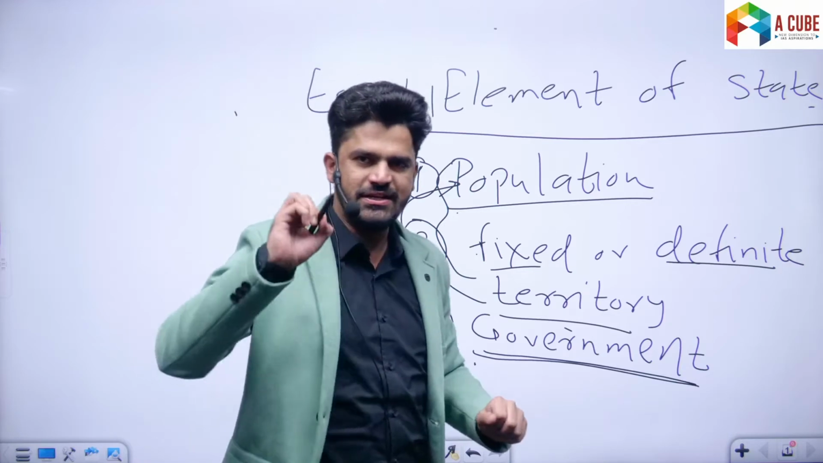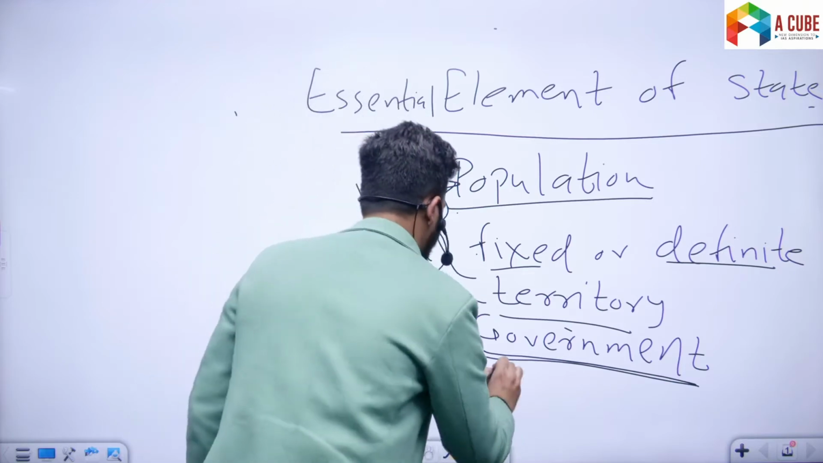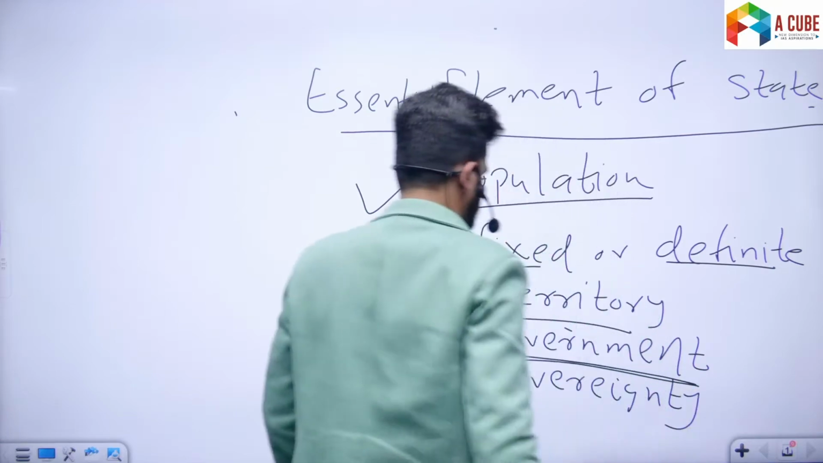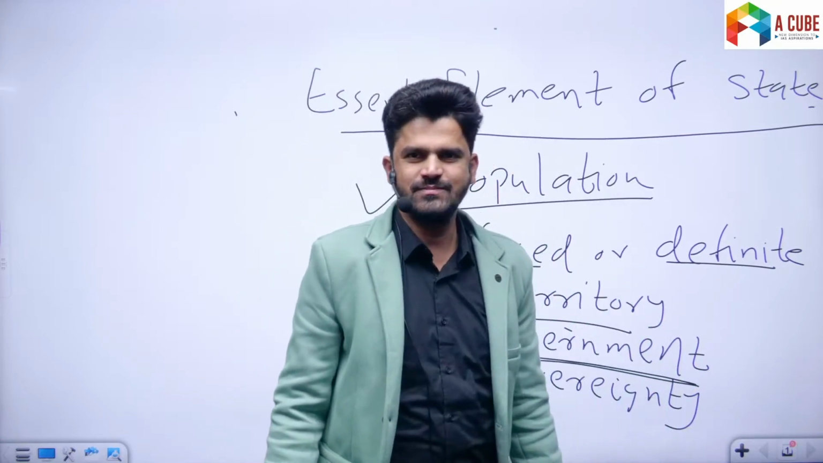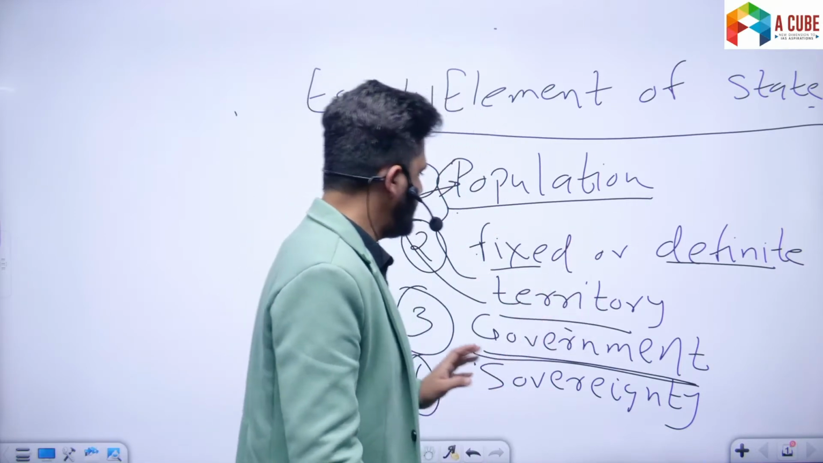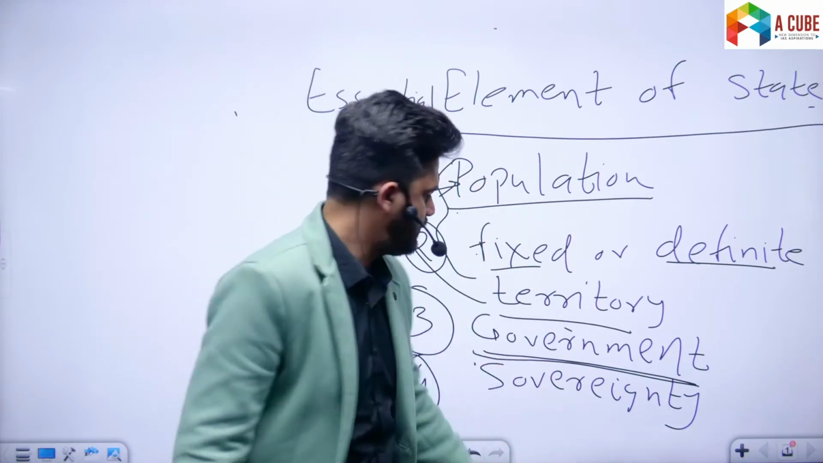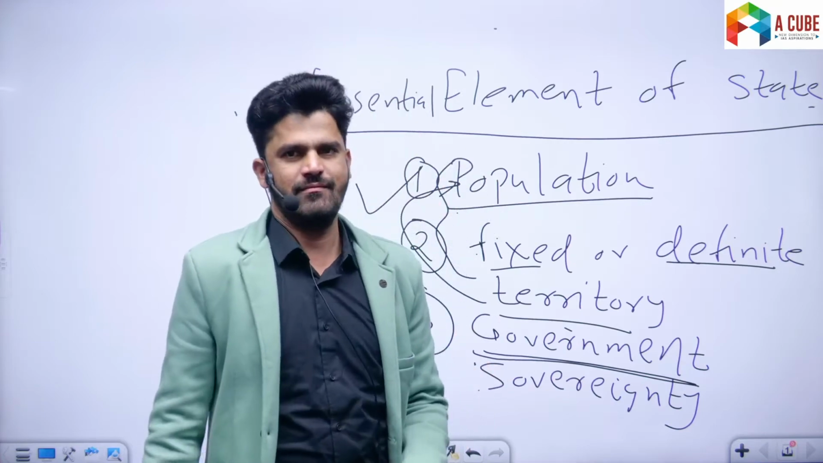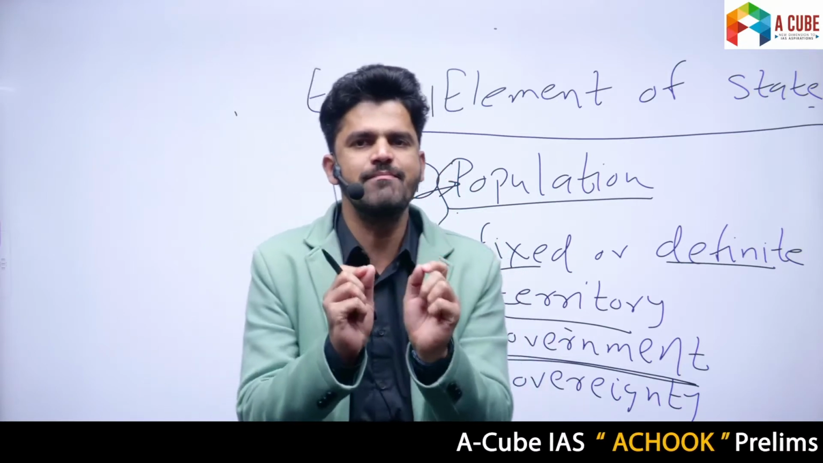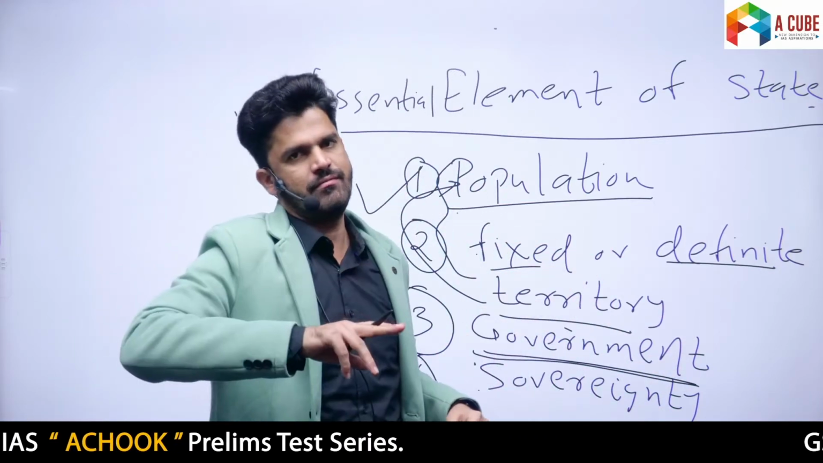Fourth, and the defining and the most significant characteristic of the state is sovereignty. Even if you have a fixed population which lives in a fixed or definite territory and have some sort of government, that particular institution cannot be called a state if it is not sovereign. So what is sovereignty? Sovereignty means supreme power or supreme authority within a definite territory. That is called a sovereign.